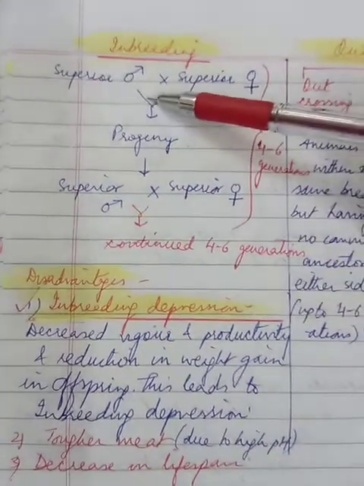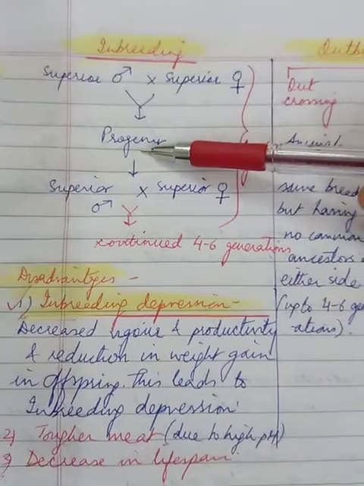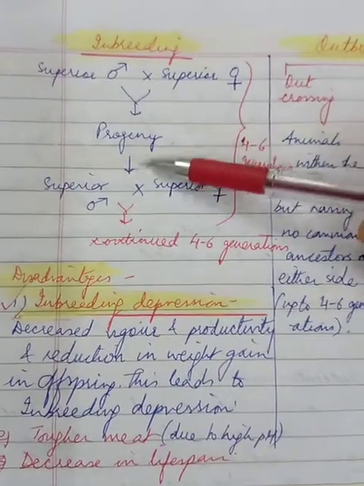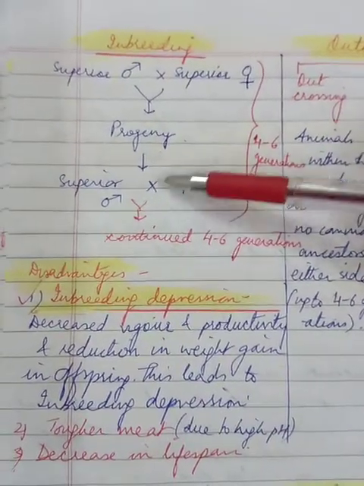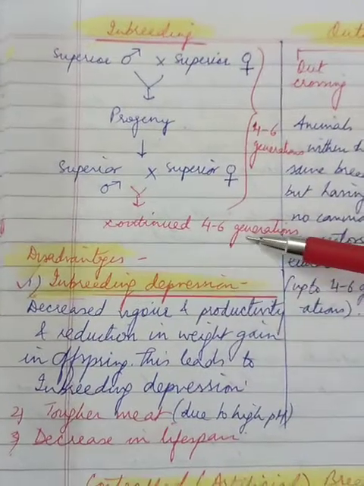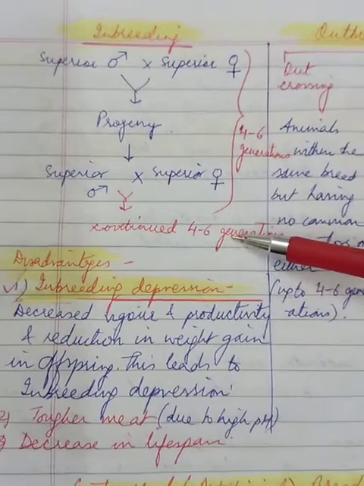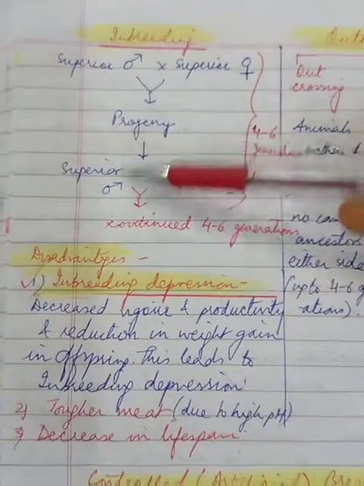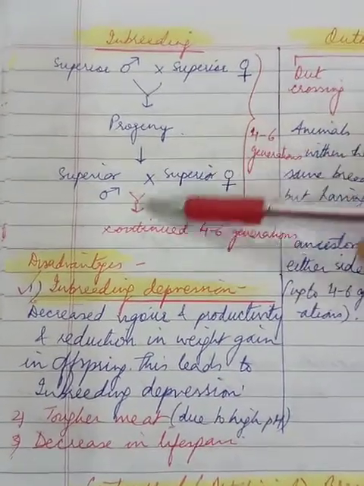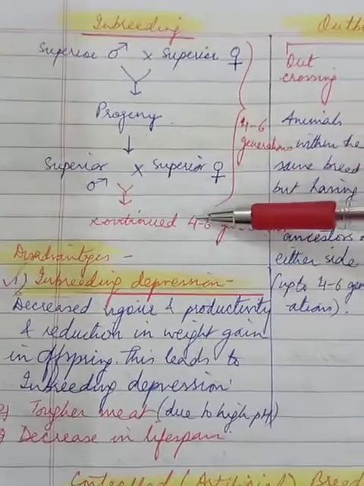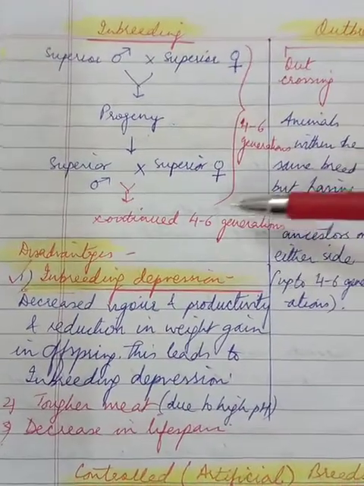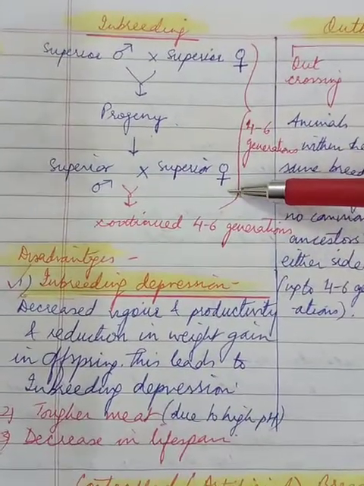That is, when the male and female are crossed, progeny is obtained, and again they are selected for male and female, and continued like this for 4 to 5 generations till the pure line animals are obtained. But what will happen is that the animals obtained after 4 to 6 generations will have very tough meat and a higher pH value.